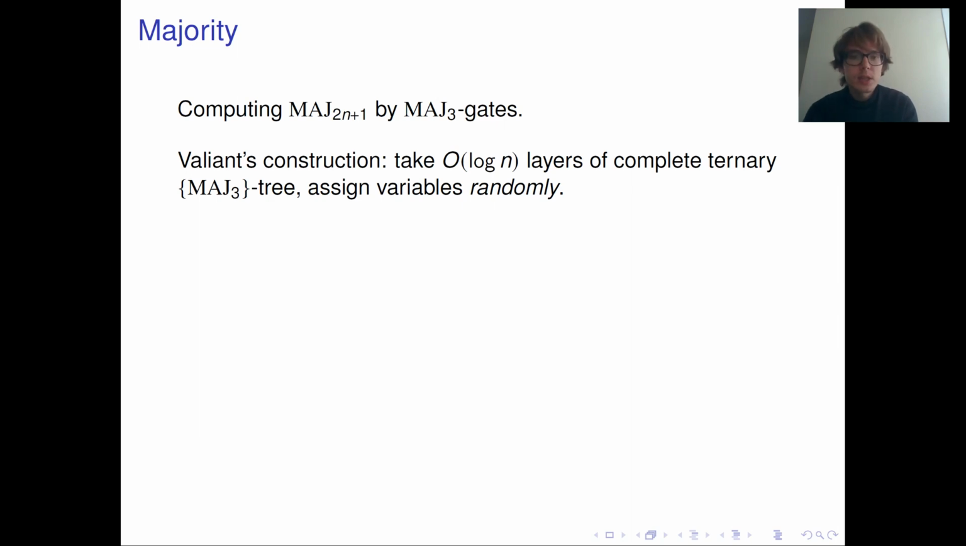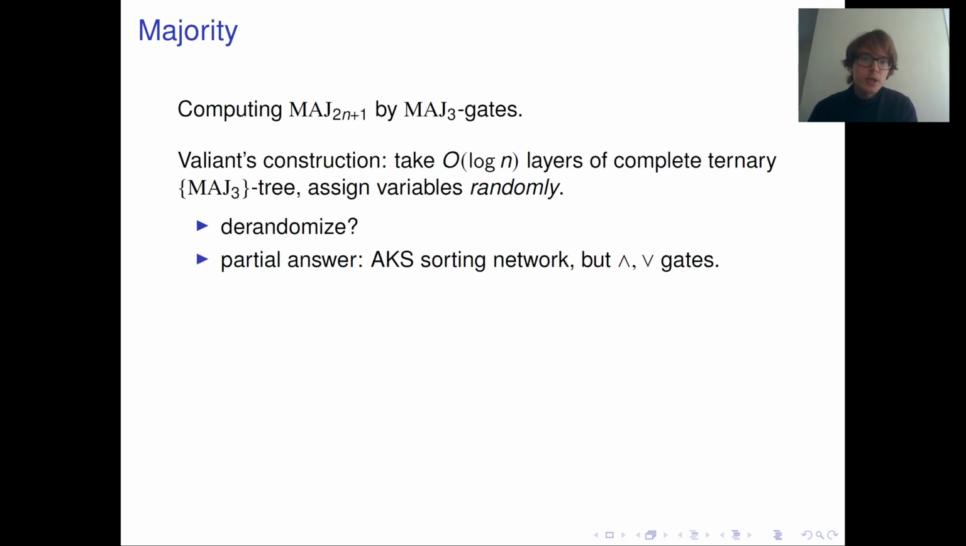So this construction is great. It's simple, and in fact the constant before log n is quite moderate. The only drawback is that this is a randomized construction, not an explicit one. So the question is, can we do something similar deterministically and efficiently? As a partial answer, one might say that we know there exists an explicit logarithmic depth monotone formula for majority, which can be extracted from the AKS sorting network.